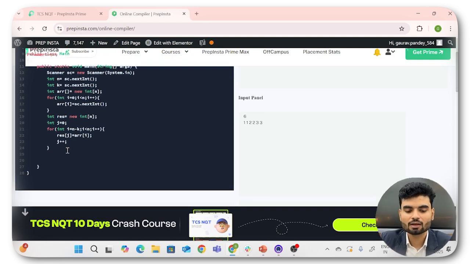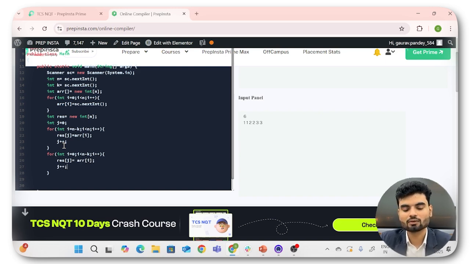Then we can enter the remaining possible values, right? So int i equals 0, i less than n minus k, because from n minus k we already inserted, right? So i plus plus, and here we'll insert in our result at index j equals arr[i], and every time we'll do j plus plus for having the upcoming value.